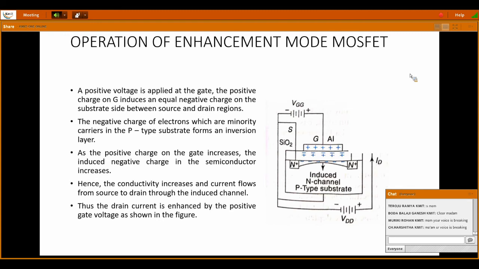Now we will see the operation of the enhancement mode MOSFET. All the connections are now given to this enhancement MOSFET. In the previous diagram it was shown vertically; now it is drawn horizontally for easy understanding.